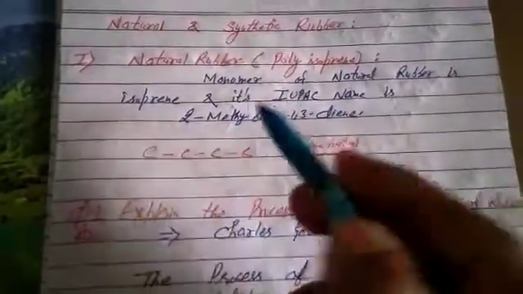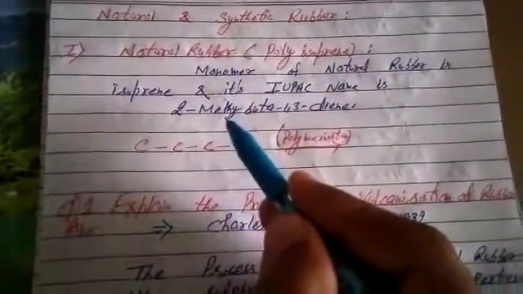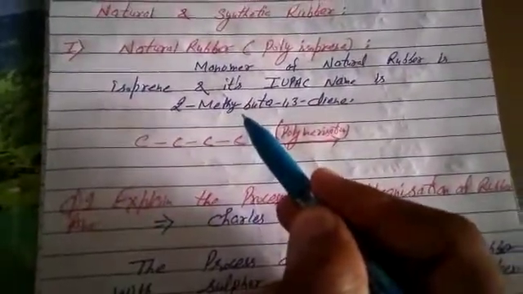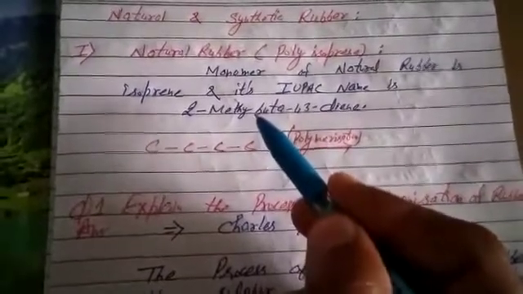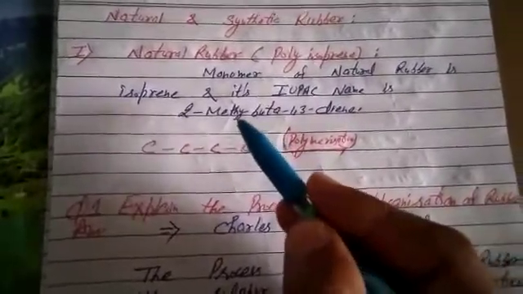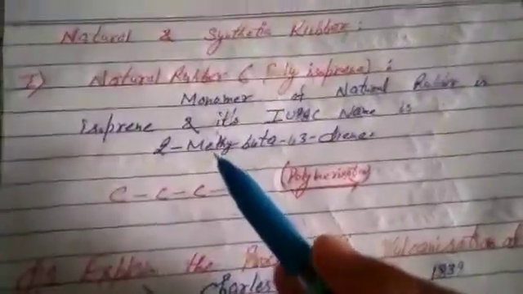2-methyl-buta-1,3-diene. That's important, students. Many times in your competitive exams, that's the question. What is the IUPAC name of the monomer of natural rubber? Its IUPAC name is 2-methyl-buta-1,3-diene.